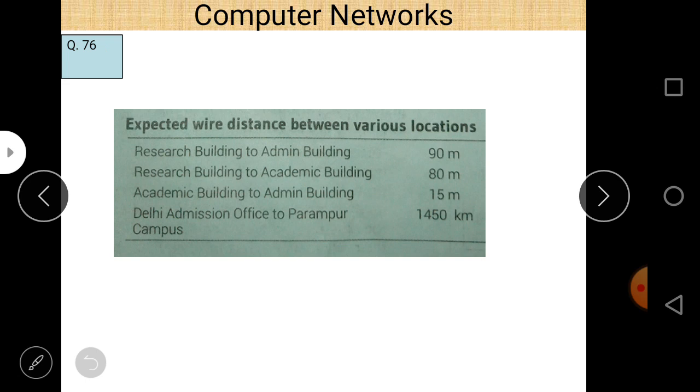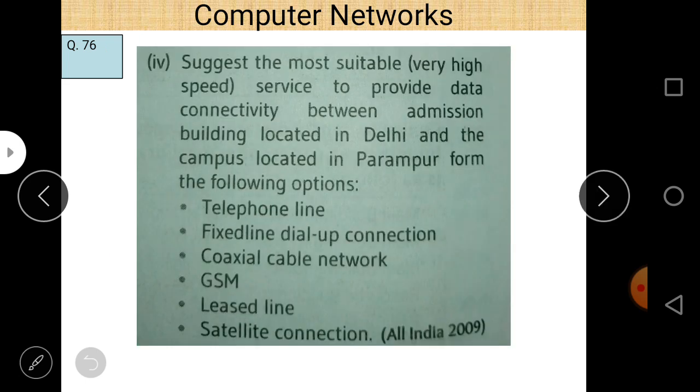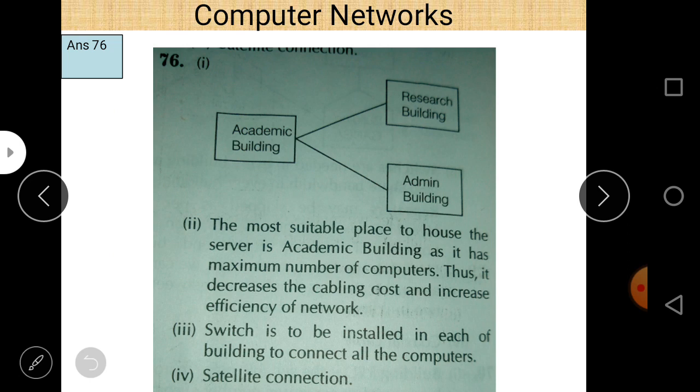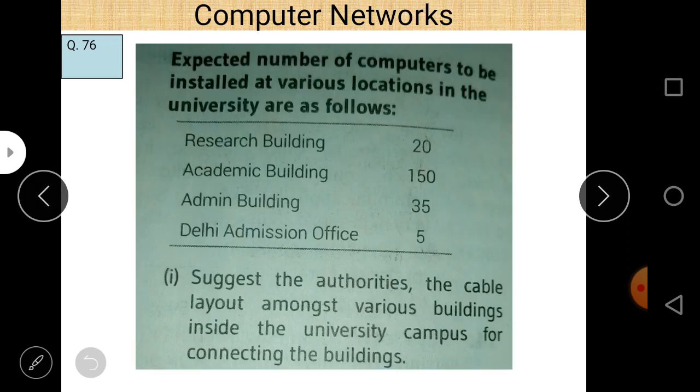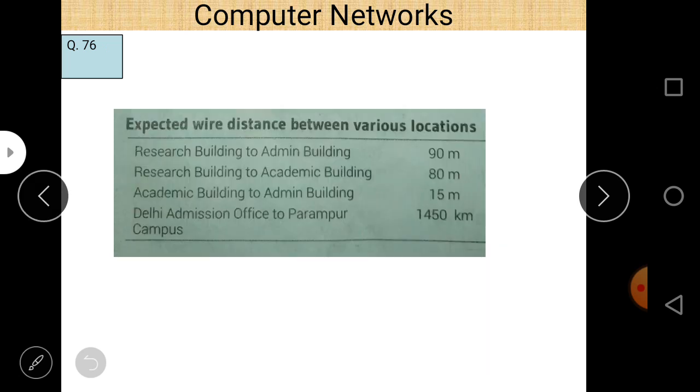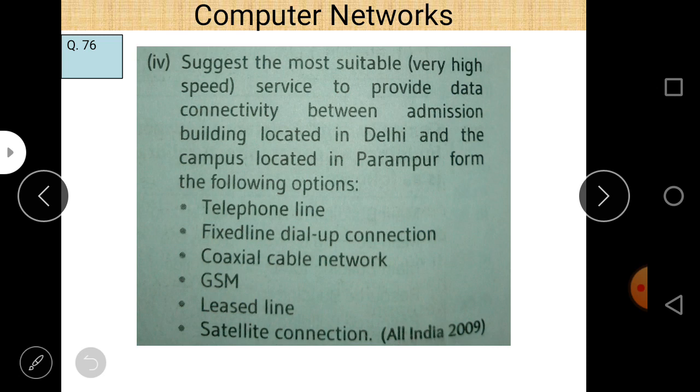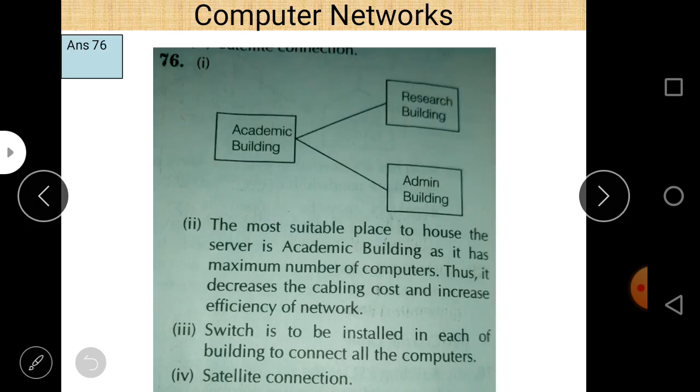The distance between the research building and admin building is 90 meter, and it is quite high. Going through the academic building it is 80 and 15 meter, that is about 95 meter. So do not try to connect these two buildings directly, because this is 90 and the indirect path is 95.